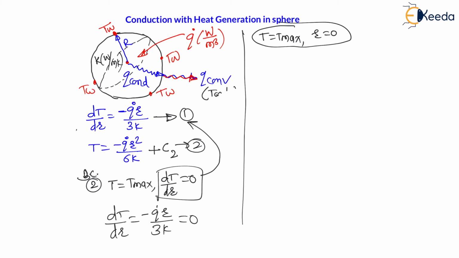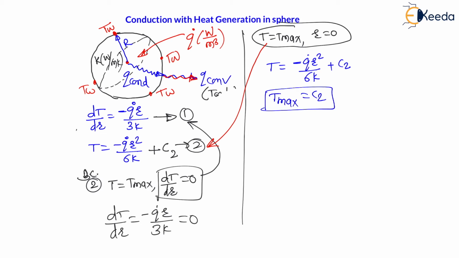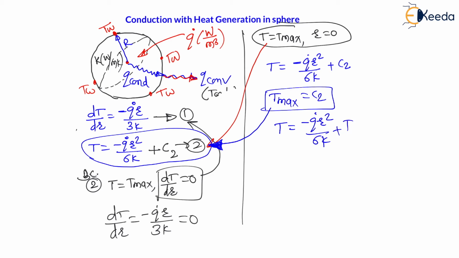So let us put this condition in second expression, that is temperature equation. Therefore, we will get the temperature is equal to minus q dot r square divided by 6k plus c2, and whenever this r becomes equal to 0, the temperature becomes maximum. Therefore, maximum temperature is equal to c2. Therefore, another integration constant we will get, that is c2 is equal to maximum temperature. Again, let us put this c2 is equal to maximum temperature in second expression, right? Therefore, the temperature profile becomes temperature is equal to minus q dot r square divided by 6k plus maximum temperature, right?